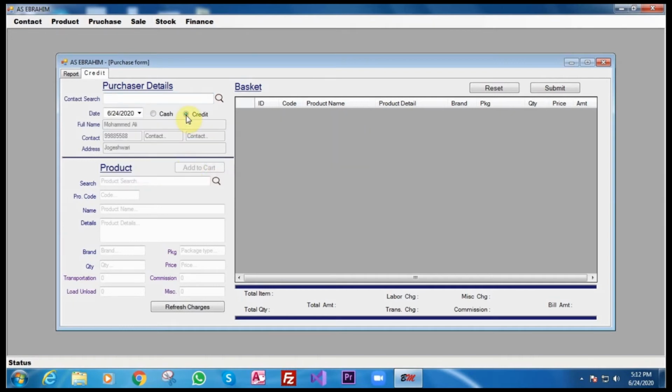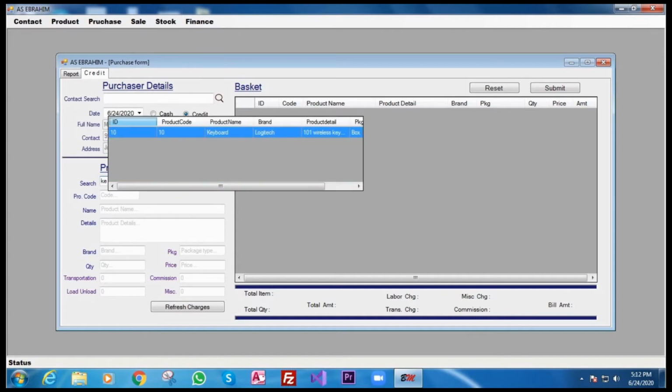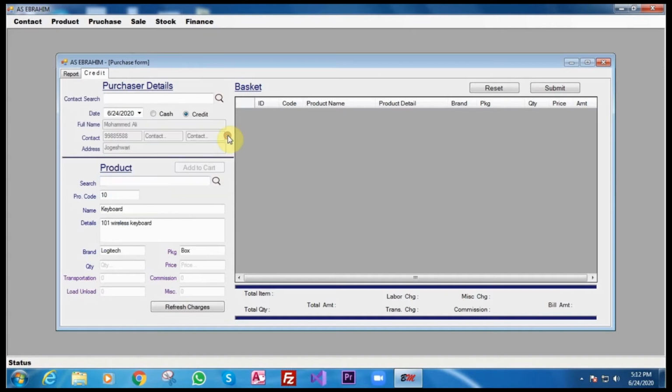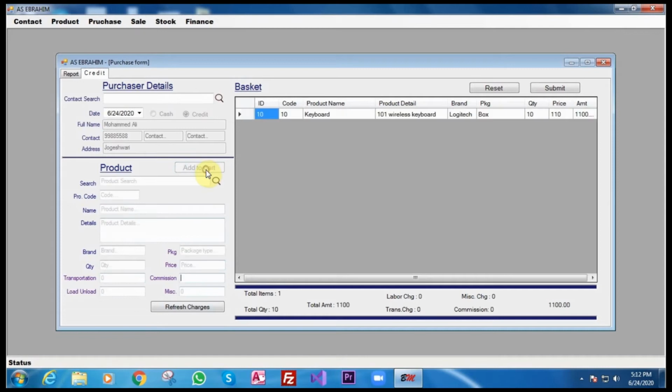and I say credit. It means I will pay the money later on, so it will go in the ledger box and outstanding in my account. And here I will select the keyboard. Here the product is here. Say for example I purchased 10 quantity for the price of 110. There are no other charges, so I'll just say add.